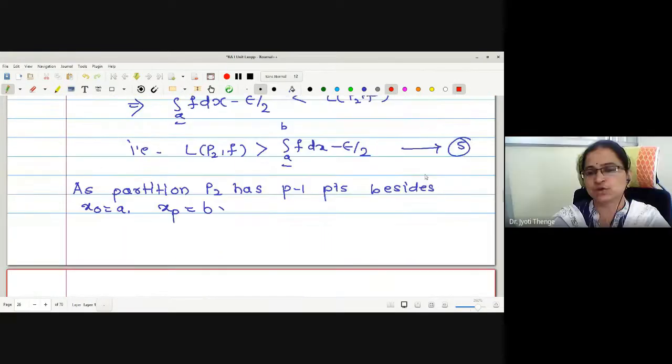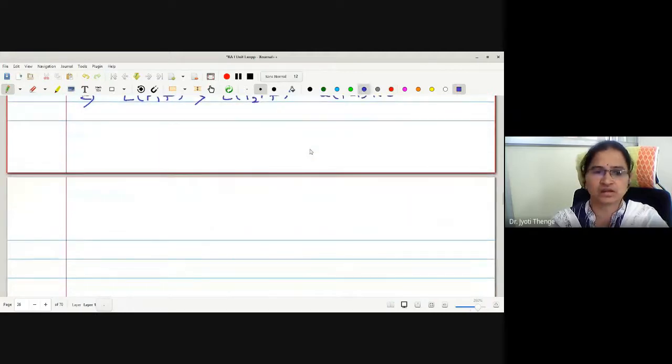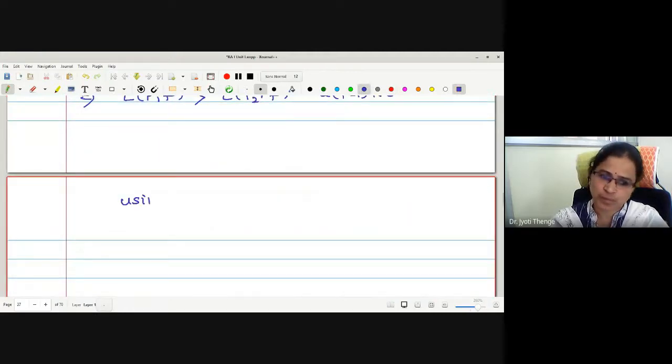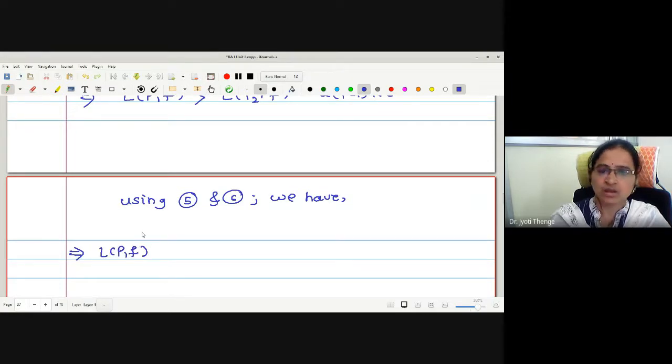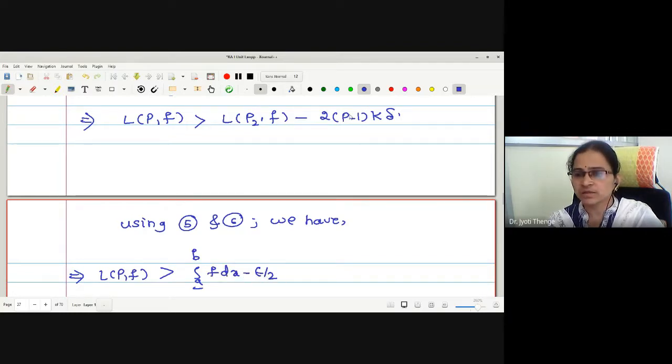Therefore, here let me use 5 and 6 in the last statement. We have, see, check LPF. Now this LP to F is greater than lower integral minus epsilon by 2. This term is also strictly greater than minus epsilon by 2.